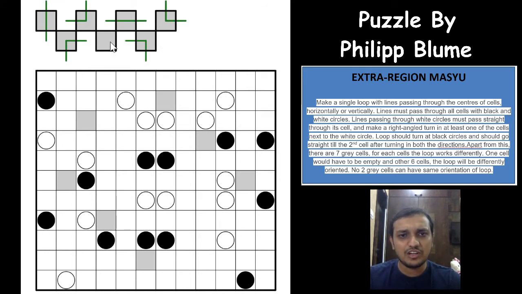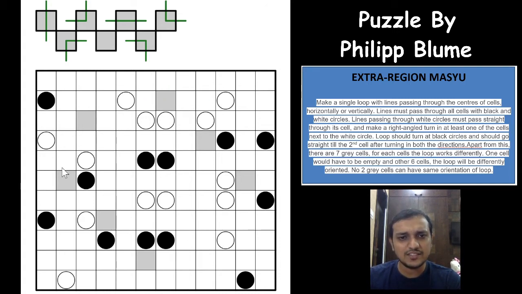So there are 7 different orientations that the loop can take. One cell would have to be empty in these 7 cells. In 2 cells the loop will have to pass straight, and in the other 4 cells the loop will turn, but in different orientations. One will be this way, the other will be this way, the third will be this way, and the fourth will be this way.